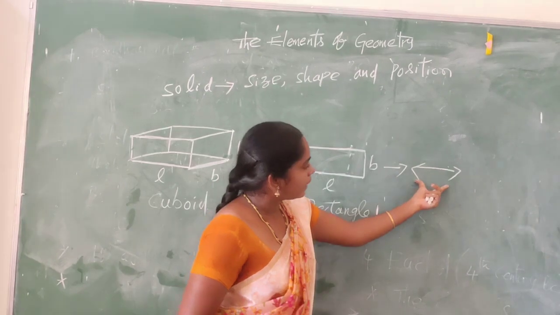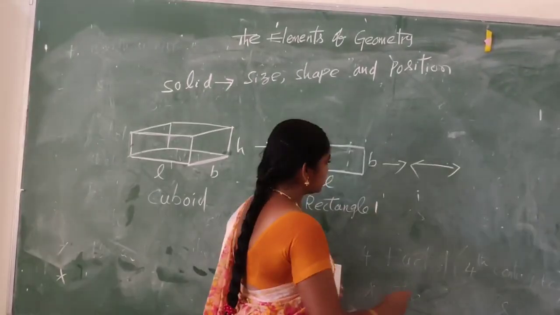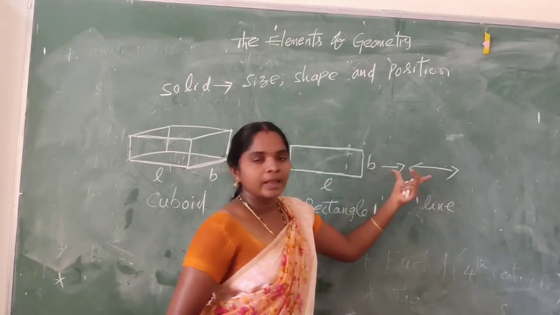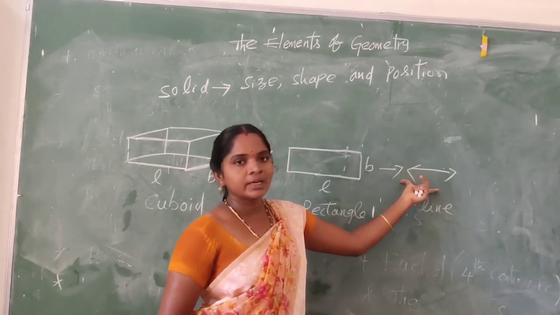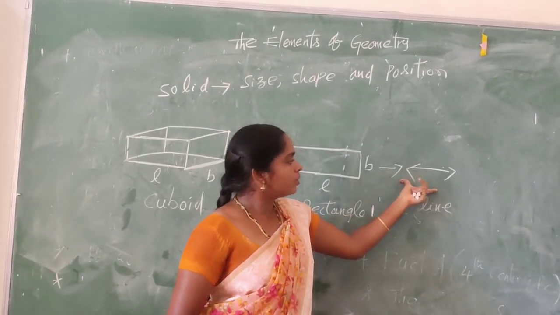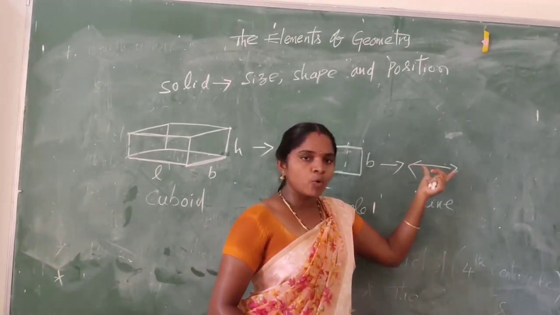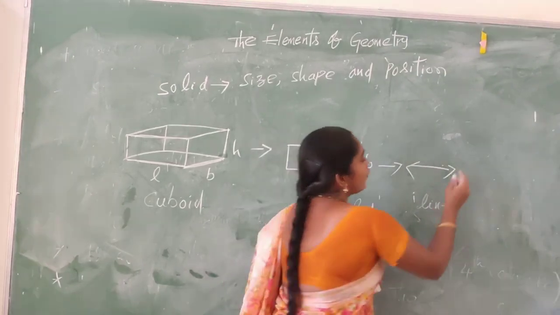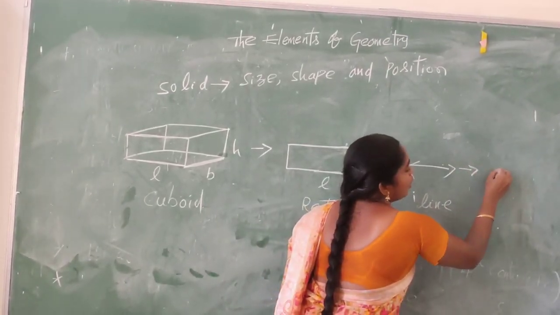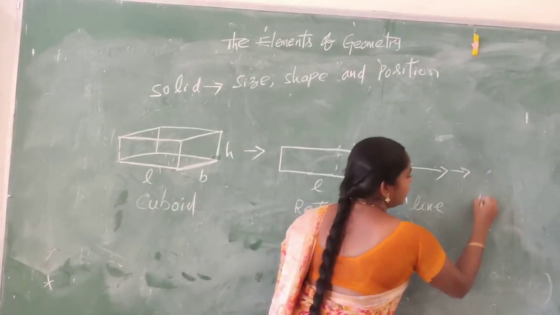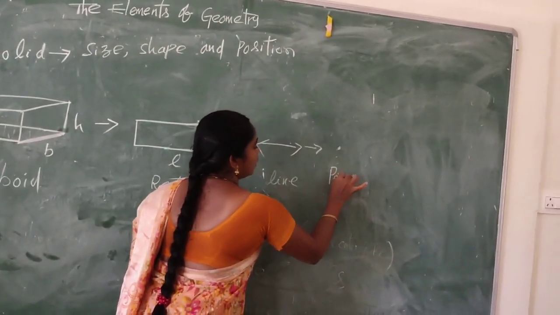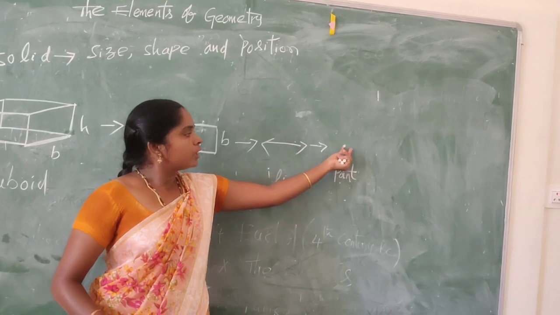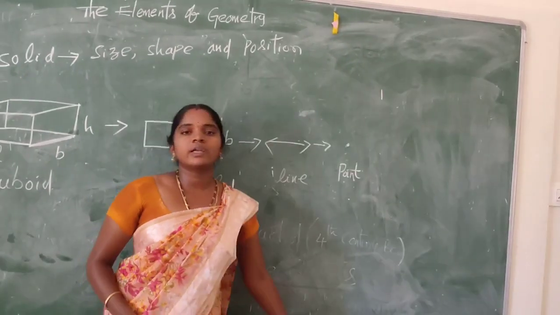So, a line has only one dimension. Now if we remove one dimension from this line, we will get a point. So, this point has no dimensions.